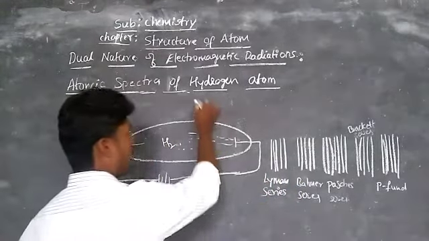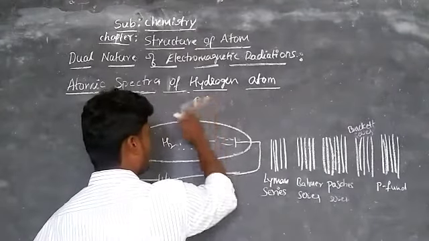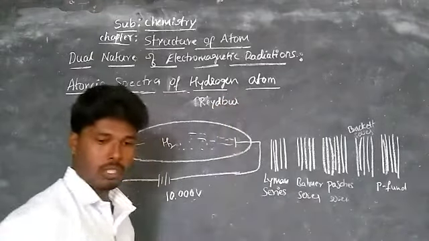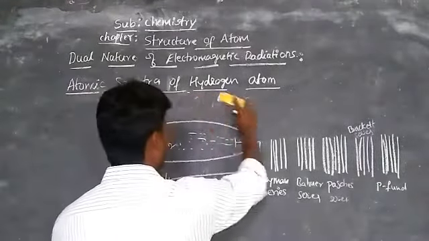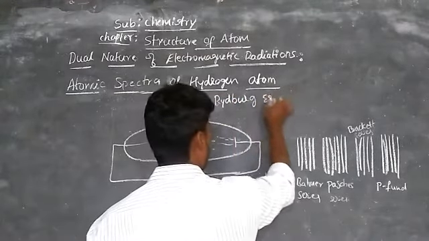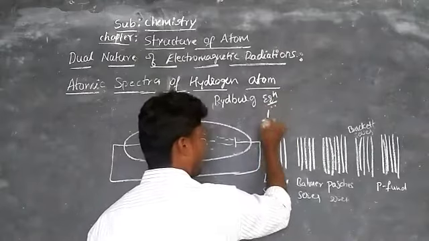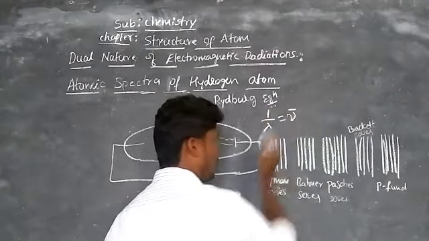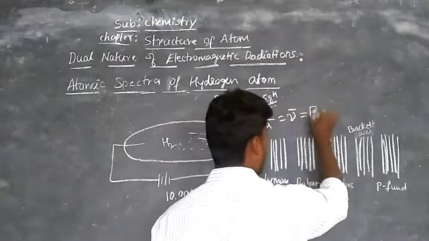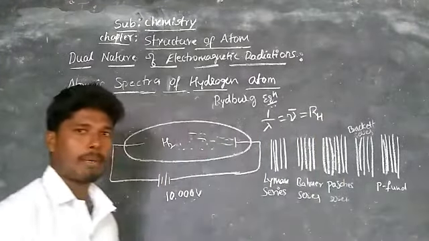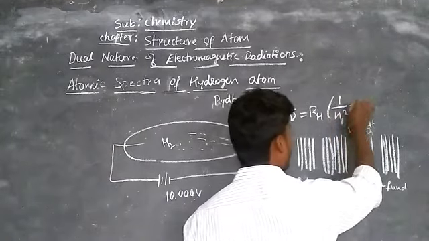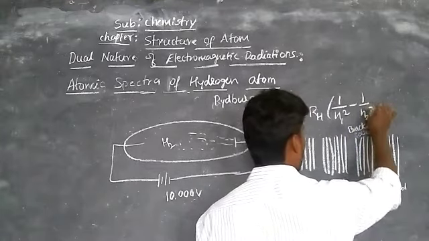The Rydberg equation is 1 by lambda, that is nu bar, equal to RH, where RH is called the Rydberg constant, times 1 by n1 square minus 1 by n2 square.